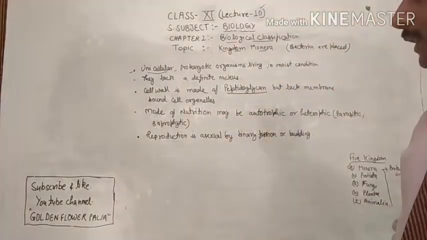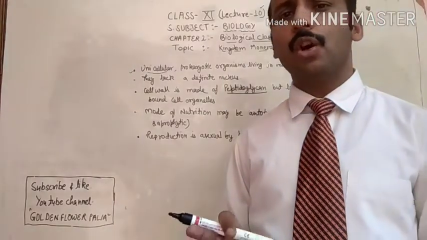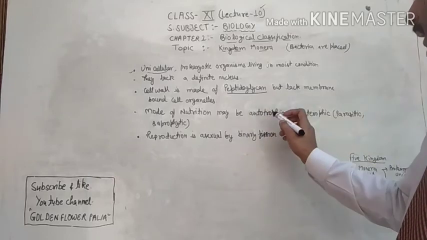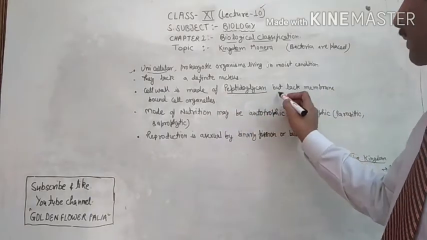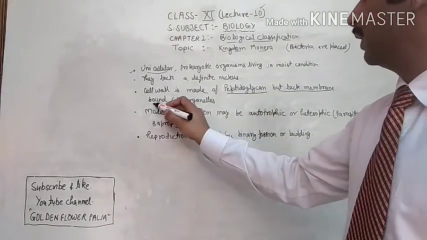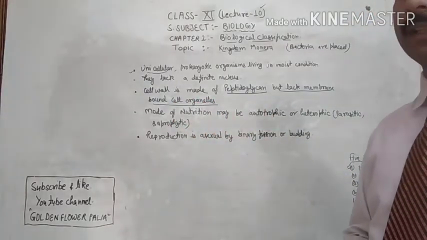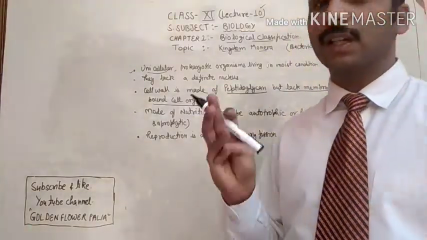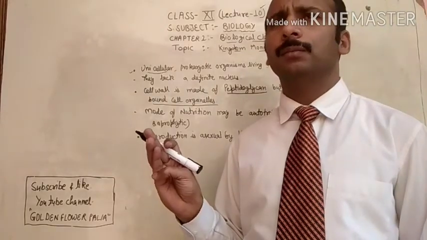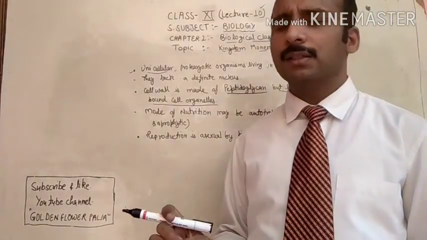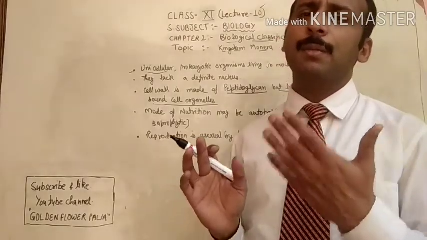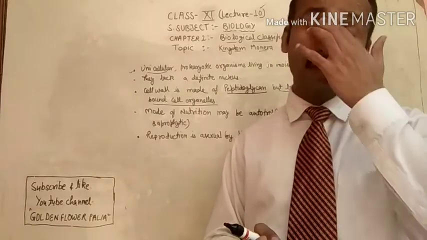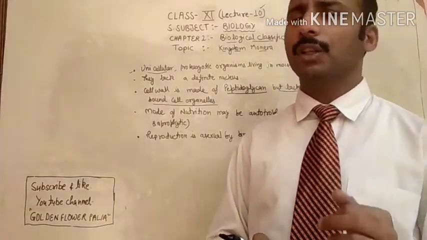And the prokaryotic cells, the organisms which belong to the kingdom Monera, lack double membrane structures, that is, they lack membrane bounded cell organelles. For example, mitochondria are absent, chloroplast is absent, and Golgi bodies are absent. These are the membrane bound cell organelles, so they are absent in the organisms which belong to the kingdom Monera.